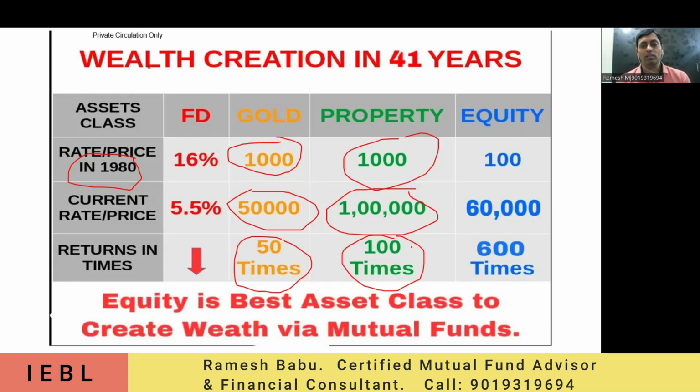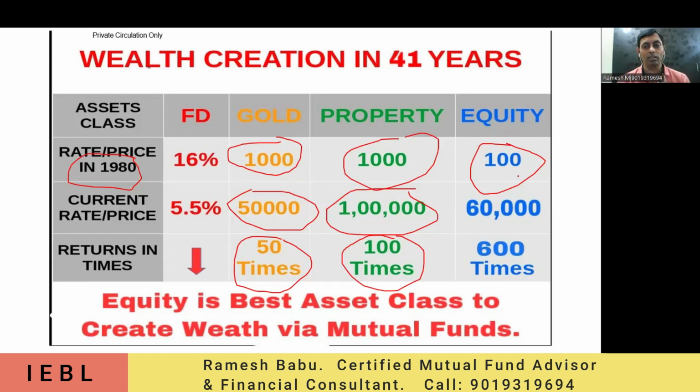See, in equity, just 100 rupees also you are able to enter. If I want to go with property or gold with 100 rupees or 50 rupees, I can't do anything. Even with FD, no one will allow a 100 rupees FD, right? At least they have a minimum of 5,000 or 10,000, something like that. But in equity you have the flexibility, at least 100 rupees you can start. Even with 10 rupees we can start. That is a different story, but the minimum amount we are taking here.